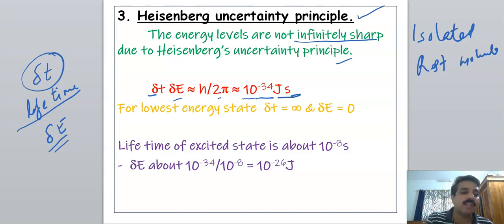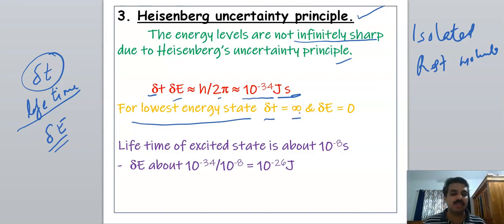We know the lowest energy state is one of the most stable states. Delta t is infinity, that is, most of the time the species is in the lowest energy state. So the lifetime is infinity, then delta E is equal to 0. That is, the lowest energy state is almost precisely defined.